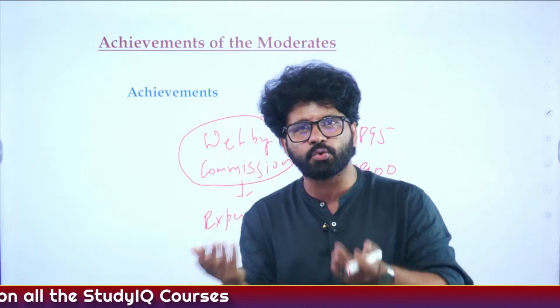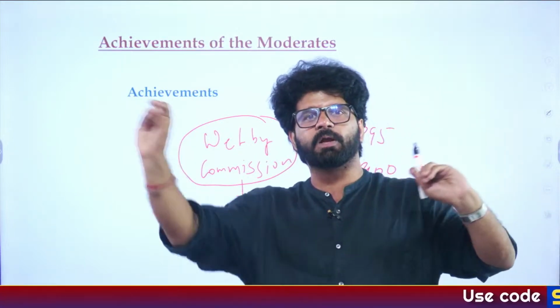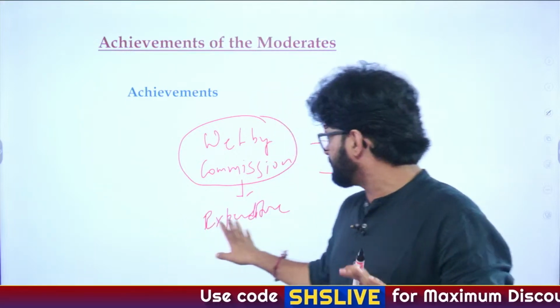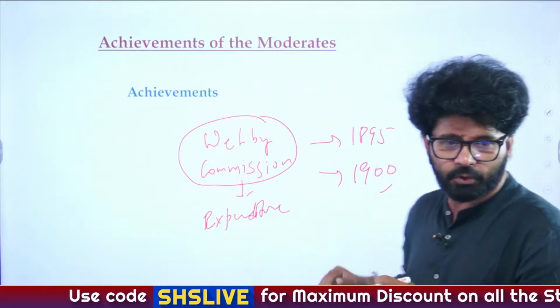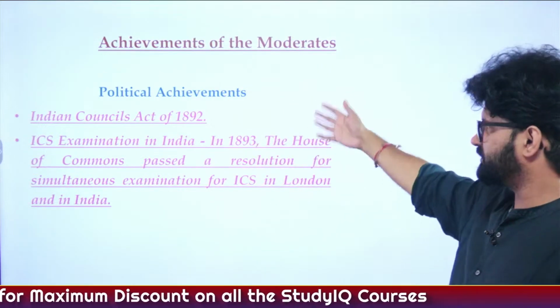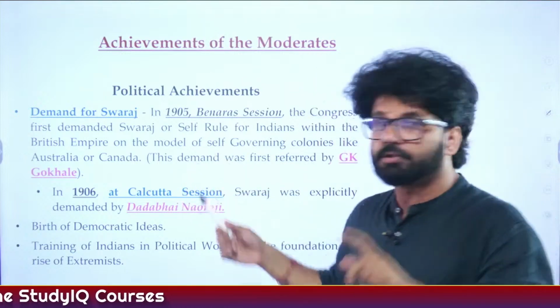This is happening during the moderate phase, and this is also important from an exam perspective. They can ask you, Welby Commission is associated with what? Health, education, expenditure. You have to understand this is associated with expenditure. So achievements, again, that is what is written here, which we have discussed. ICS exam, Indian Council Act, and what else? Demand for Swaraj. This is important.